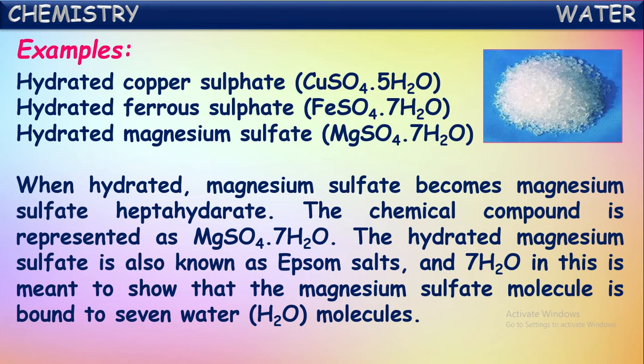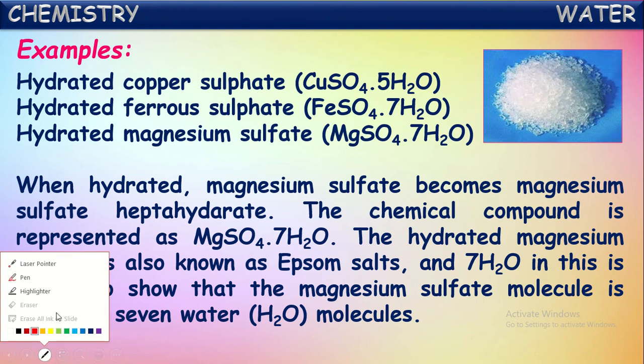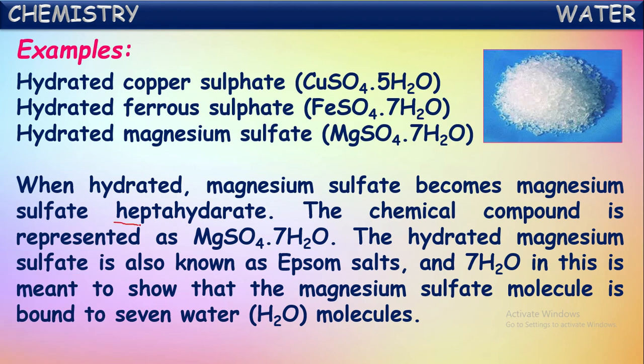When hydrated, magnesium sulfate becomes magnesium sulfate heptahydrate. What does it mean here? Hepta represents 7. It means each magnesium sulfate molecule is attached with 7 water molecules.